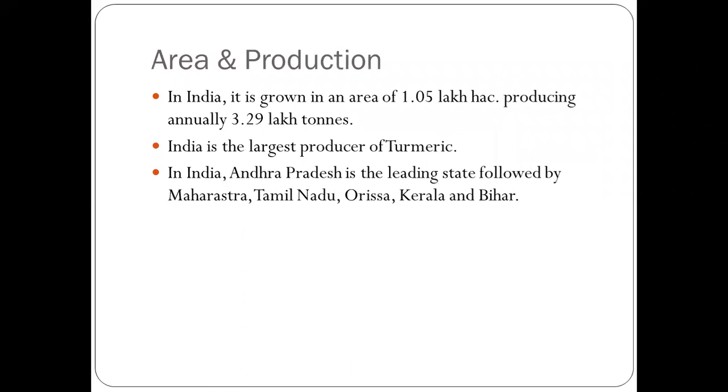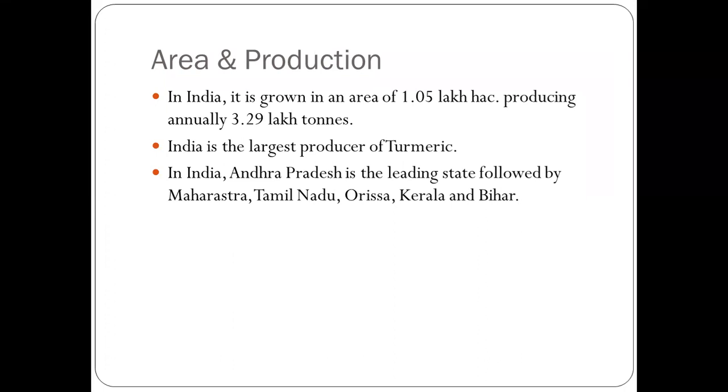Next is the area and production of turmeric. In India, it is grown on an area of 1.05 lakh hectares, producing annually 3.29 lakh tons. India is the largest producer of turmeric. In India, the first position in the production of turmeric is Andhra Pradesh, followed by Maharashtra, Tamil Nadu, Odisha, Kerala, and Bihar. So this is all about area and production.